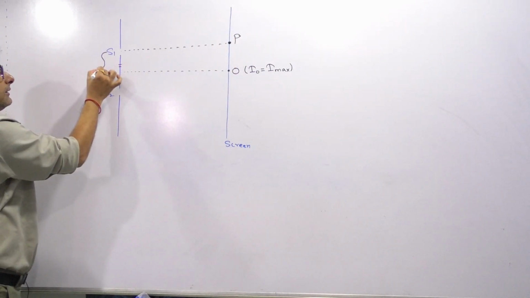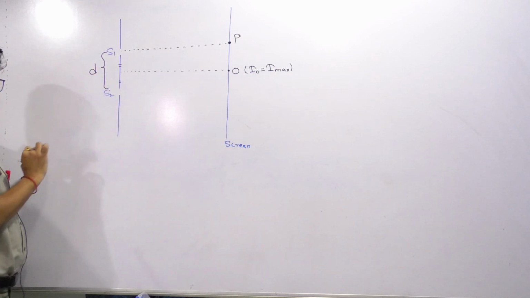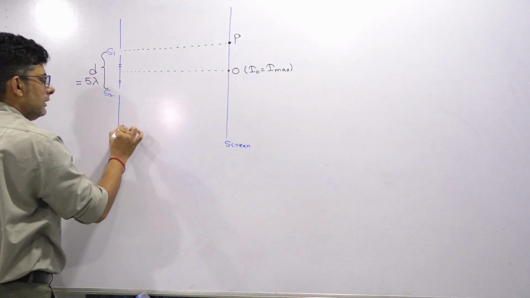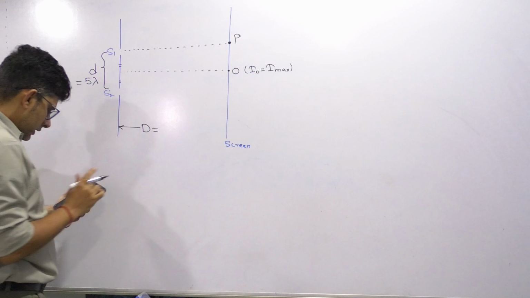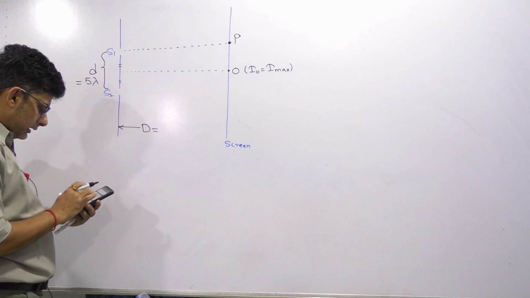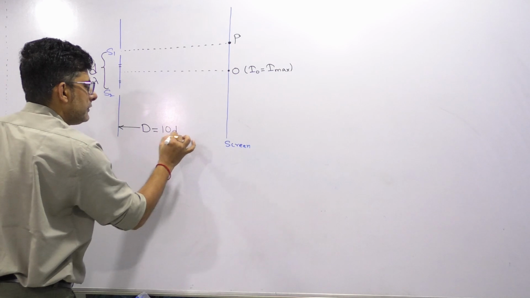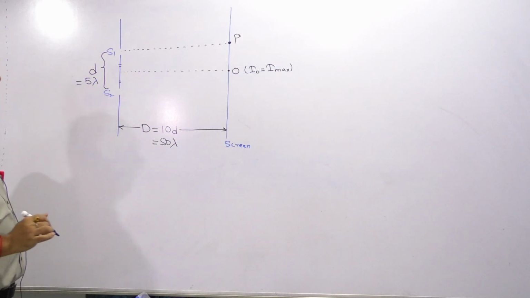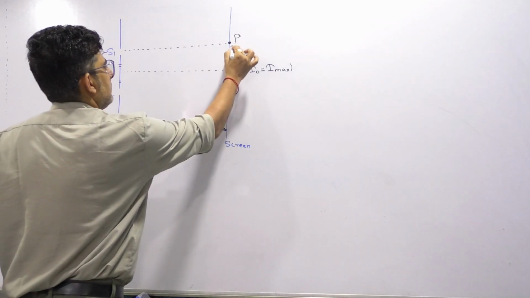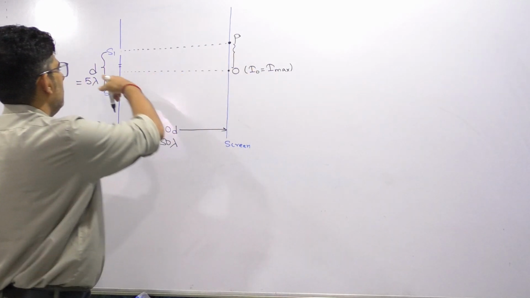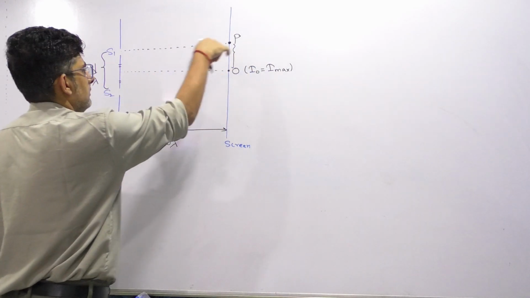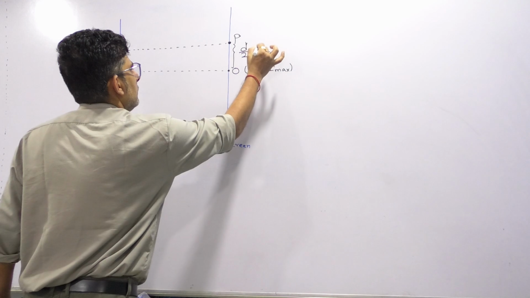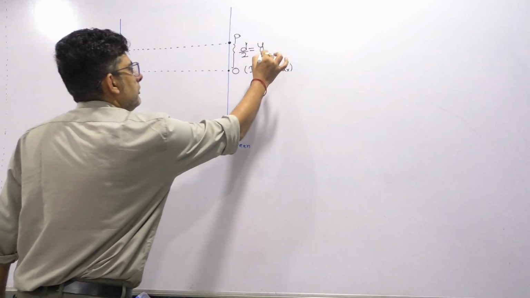Now we know that this distance is small d, which in the question they have given in terms of wavelength of light as 5 lambda. This is capital D, which they have given as how much? 10 d, which we can say is 50 lambda. Clear? Now, what will be this distance? Can you let me know? Yes, small d is 5 lambda. This is half, d by 2. This is the height of the point P, YP.